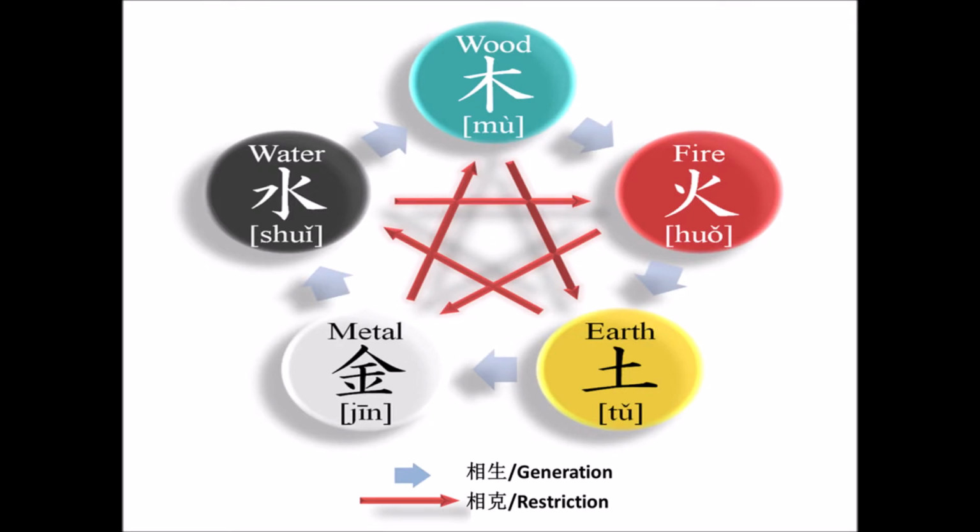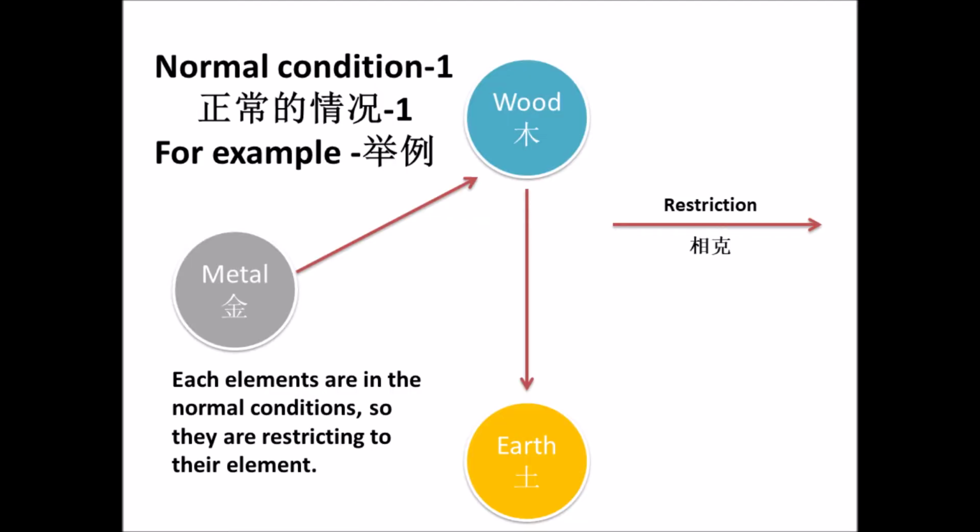This is the normal relationship between the five elements. The elements generate each other, called xiangsheng. They also restrict each other, called xiangke. Normally, the five elements restrict each other to keep the body in normal condition. For example, metal restricts wood, wood restricts earth.